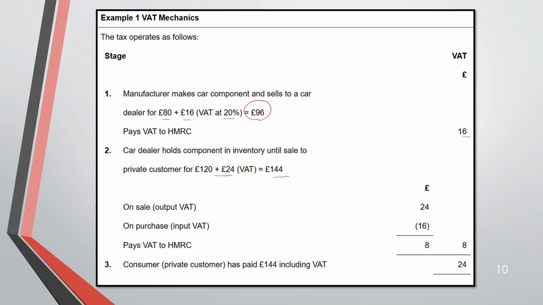So what happened? From your output VAT, that is on sale, you deduct your input VAT, that is on purchase. So your output VAT here, you see from 144 to 120, it is 24. This is your output VAT. With this you deduct 16. So this is the VAT that you have to pay to HMRC, 8. And the customer will pay 144. It has VAT in it. Okay, he will pay 144 only, the final customer.